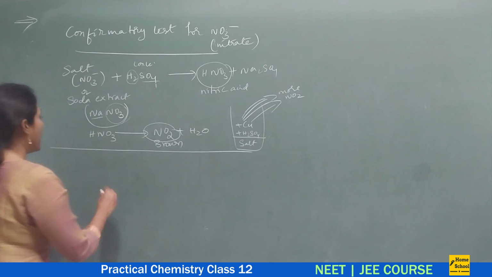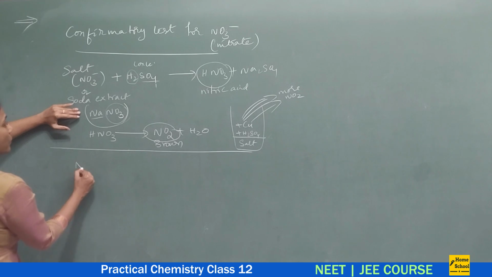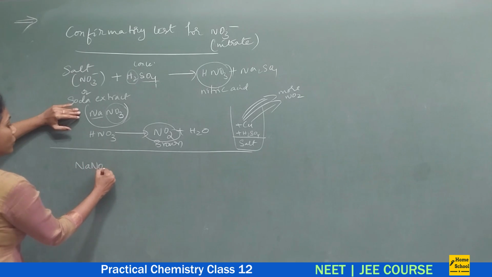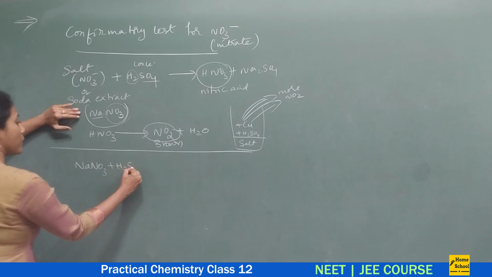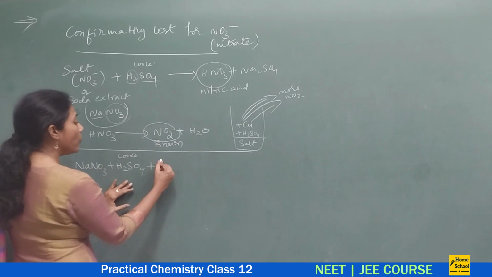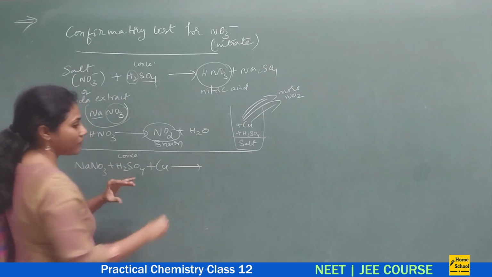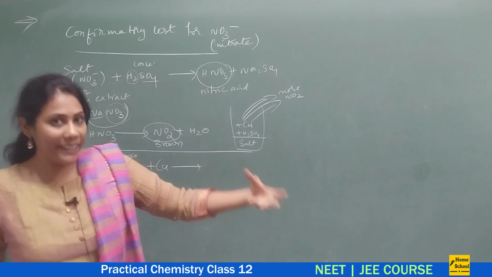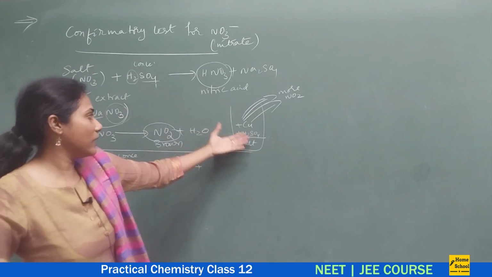Okay, so what actually happens is, suppose your salt is sodium nitrate, NaNO3. To that you added H2SO4, a concentrated acid. Upon that you added copper turnings and shook it nicely, or you will heat that particular test tube.